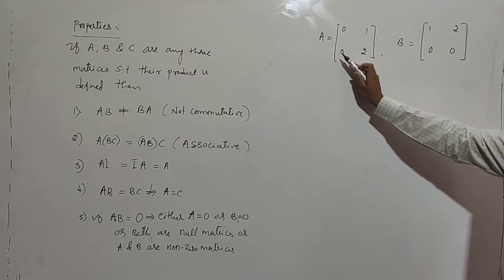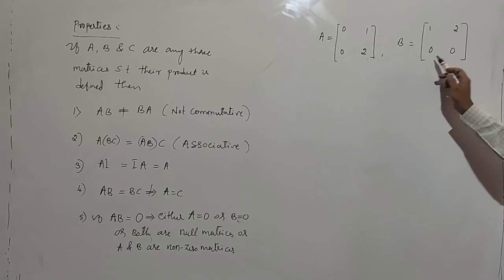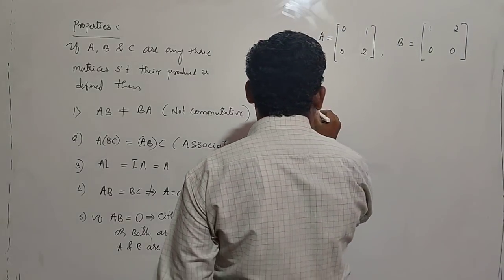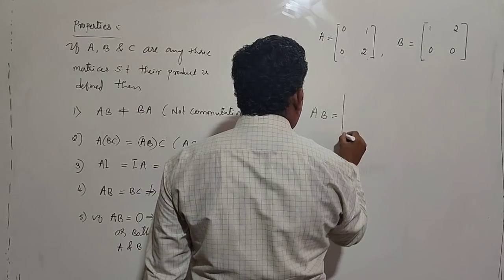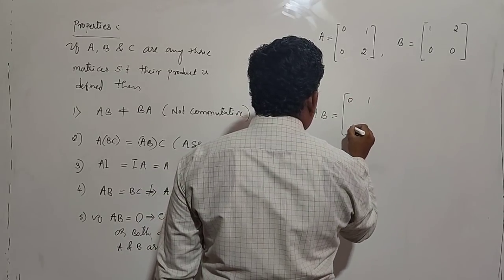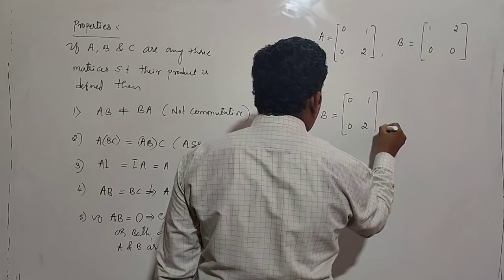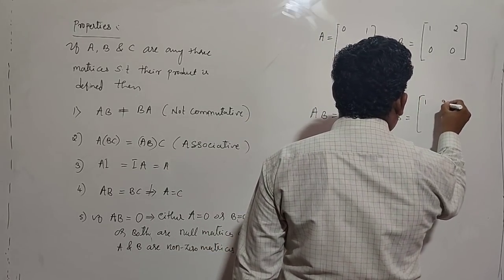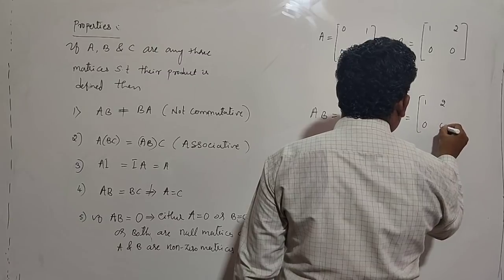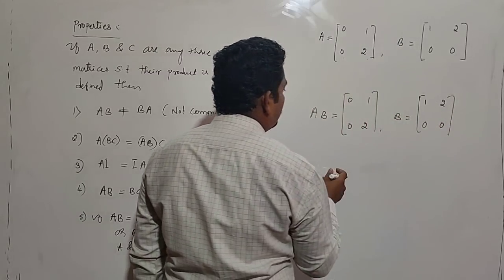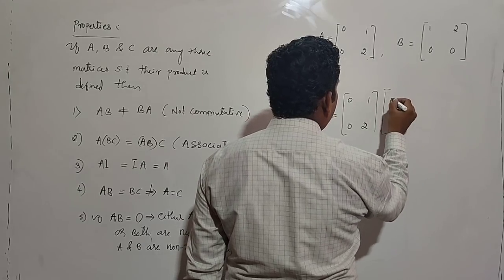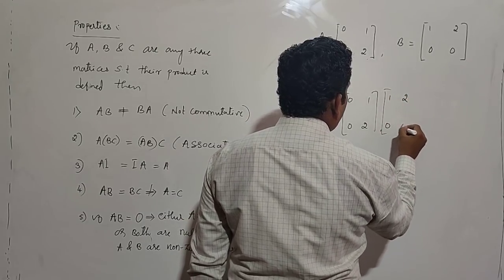A into B: A is [0 1; 0 2], B is [1 2; 0 0].